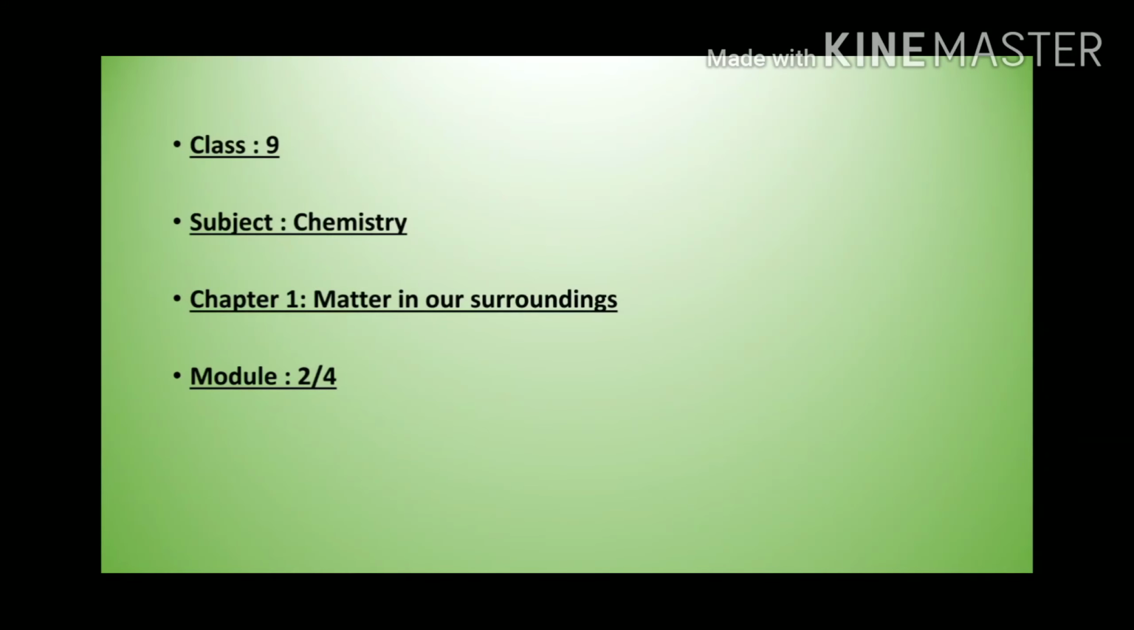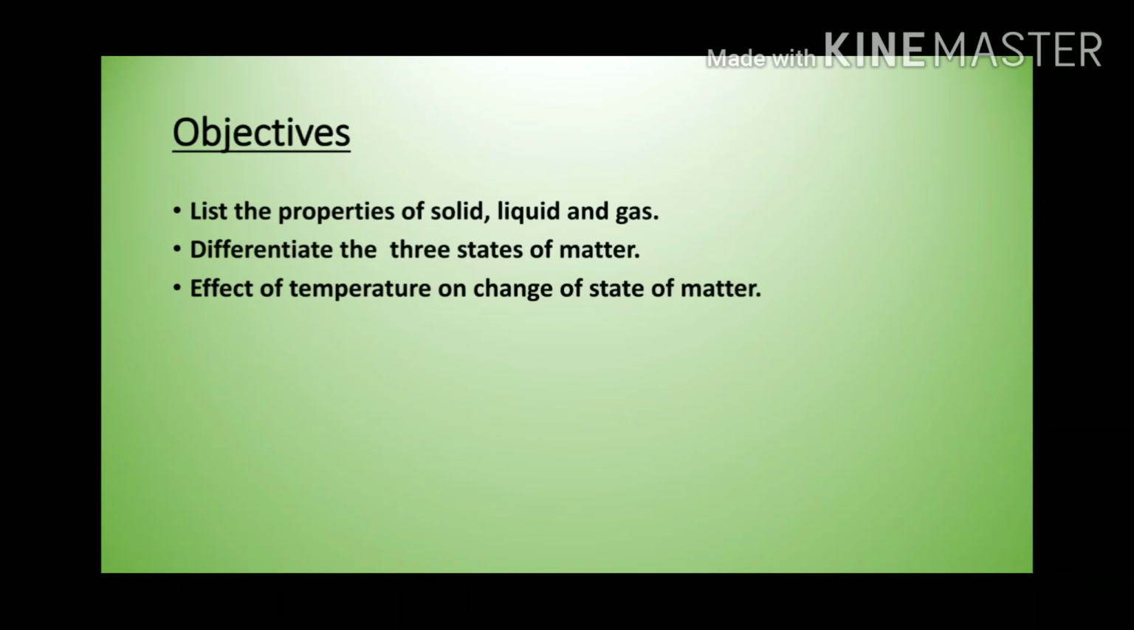Class 9 Subject Chemistry Chapter 1 Matter in Our Surroundings Module 2. Objectives. At the end of this class, you will be able to list the properties of solid, liquid and gas, to differentiate the three states of matter and to know the effect of temperature on change of state of matter.